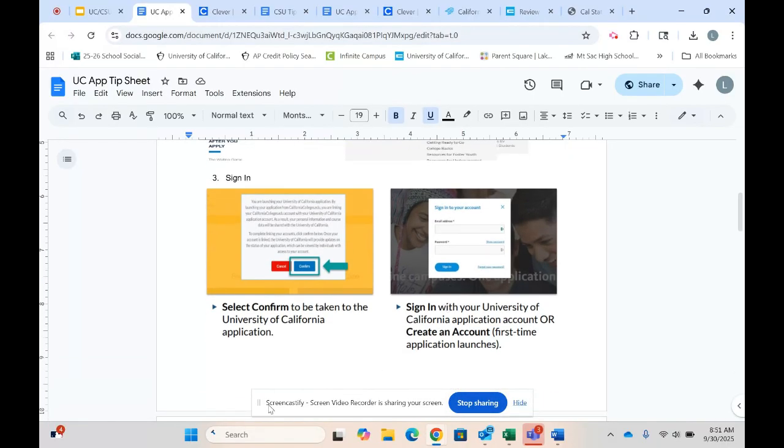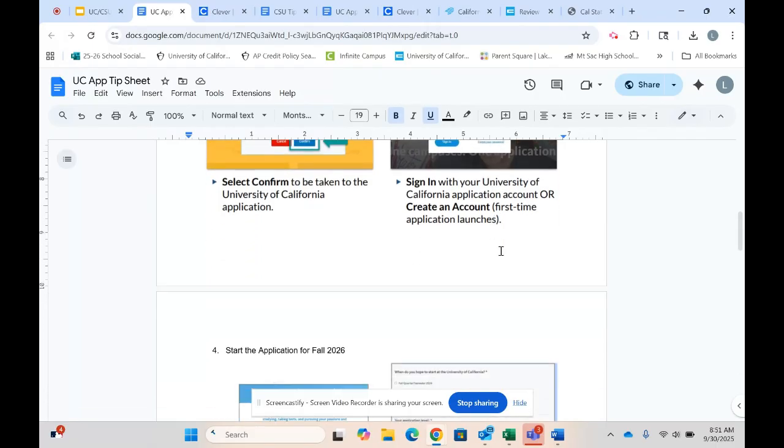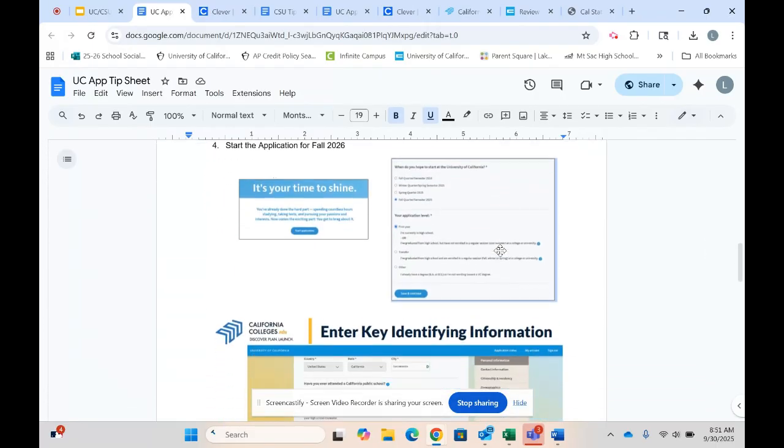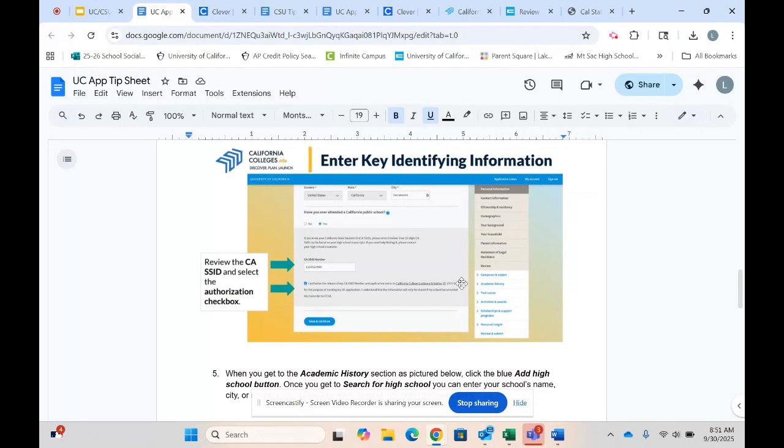So it's going to tell you how to start, or if you've already created an account, the very first step here. It's going to walk you through the important identifying information of how and when students will connect their UC application to California colleges. This piece is really important, and it's very helpful for students and for families.